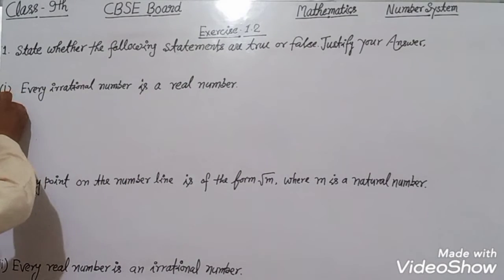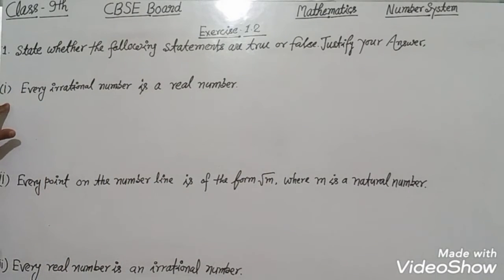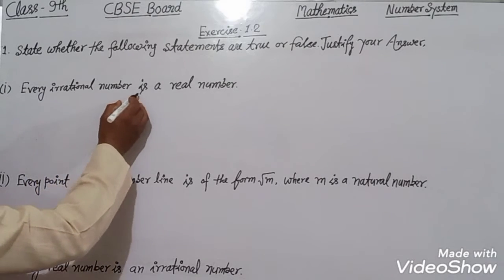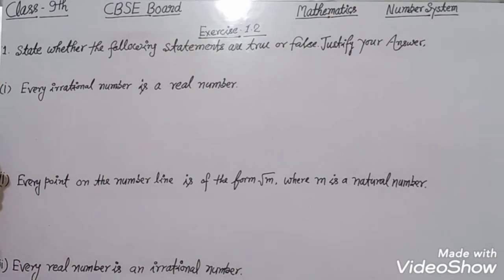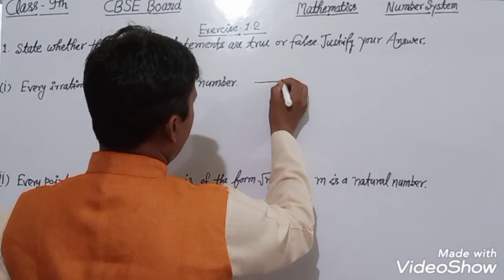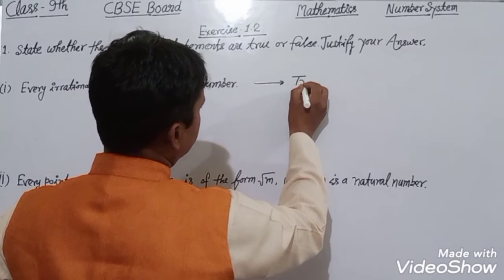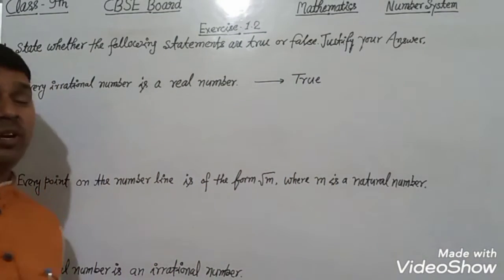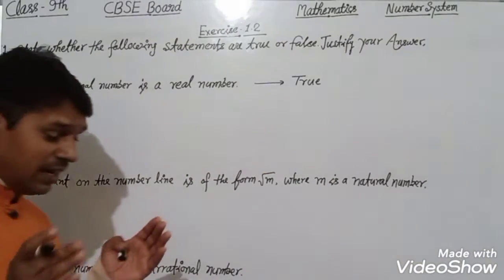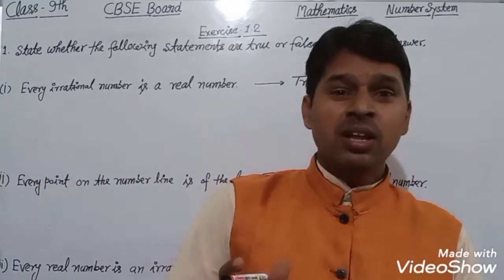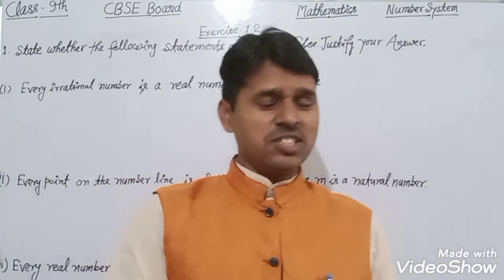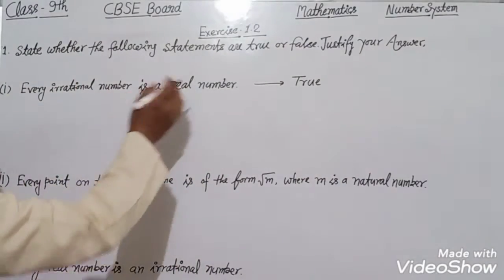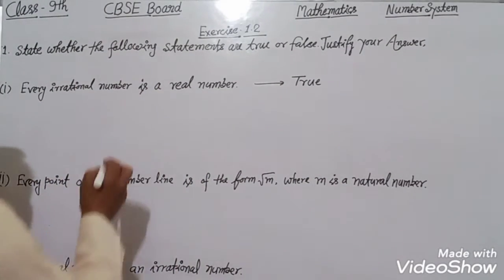First part of this question is: every irrational number is a real number. This statement will be true, because a real number is the combination of rational numbers and irrational numbers. So, every irrational number will be a real number.